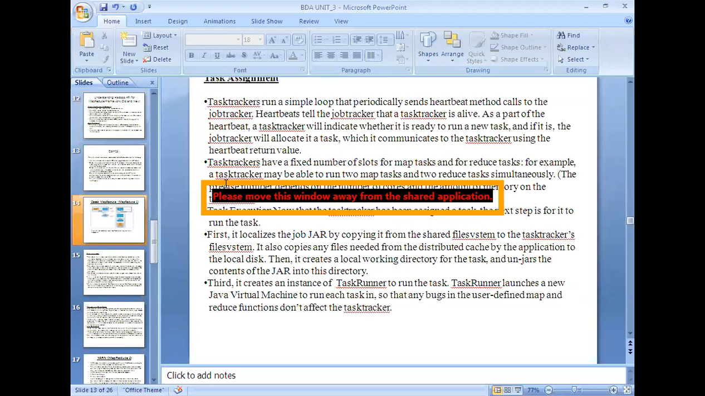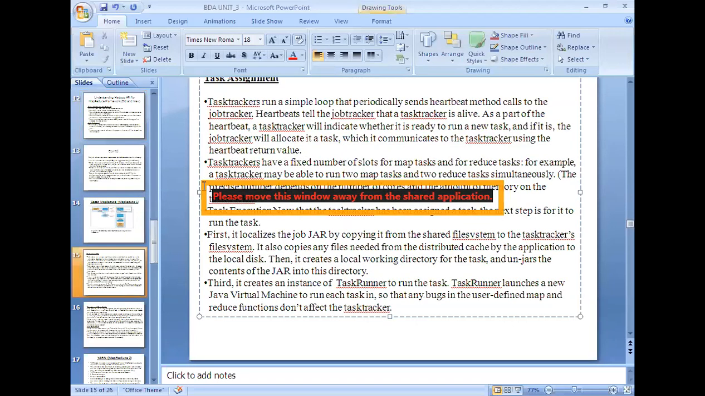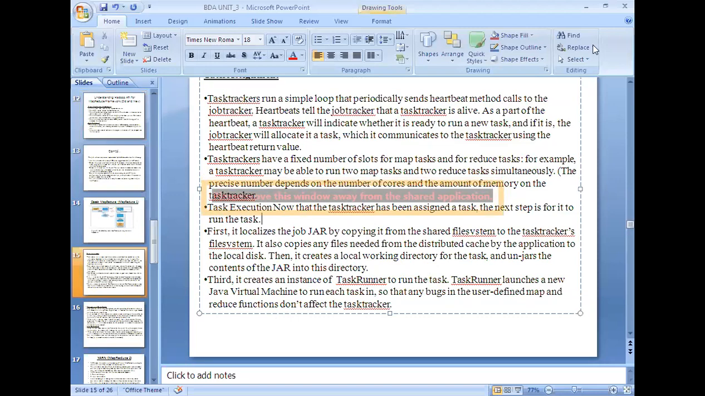Is my screen visible to everyone? Because here it shows something other than this. Okay, fine. Okay, correct, correct.